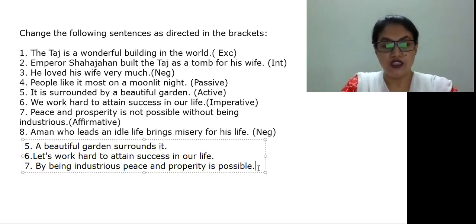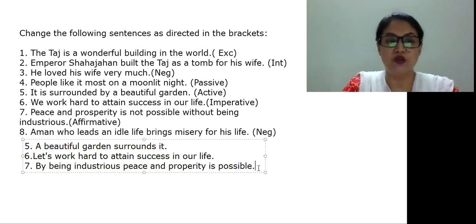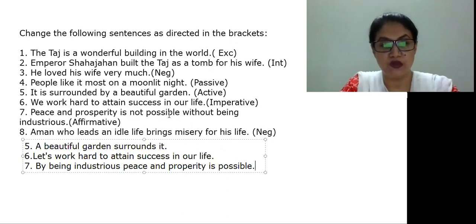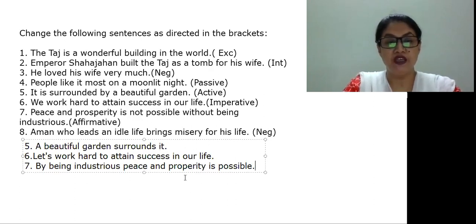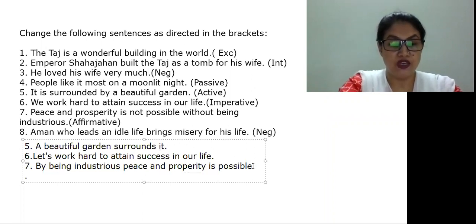Or there is another way we can say that: peace and prosperity is impossible without being industrious. In place of possible, we can write impossible also. Just simple, only one word. Peace and prosperity is impossible without being industrious, or by being industrious, peace and prosperity is possible. Is that okay? Now we'll go to the next one.